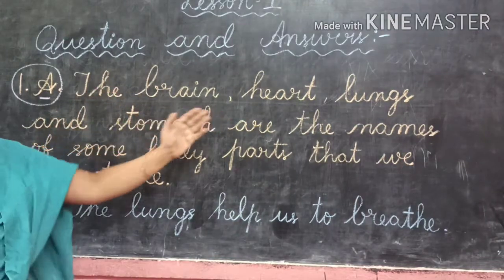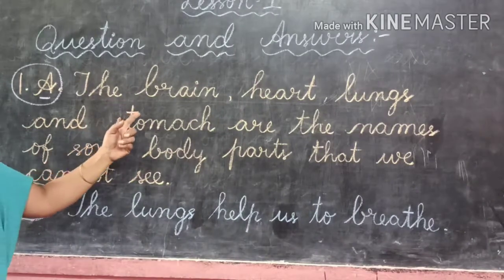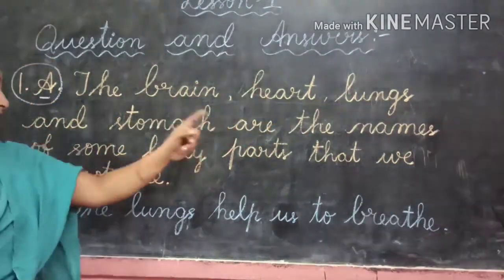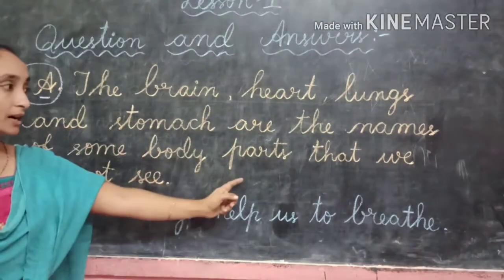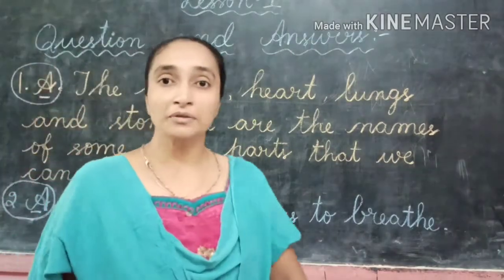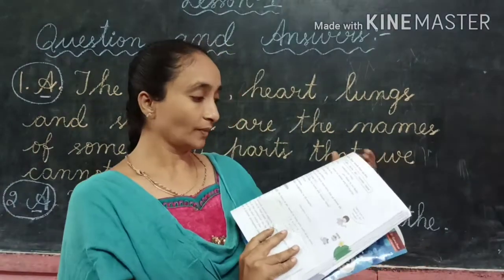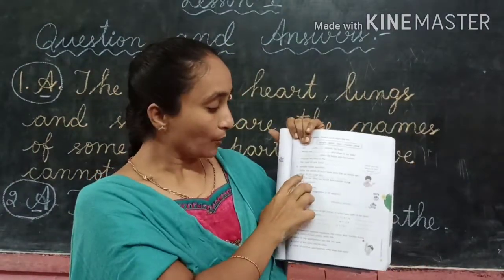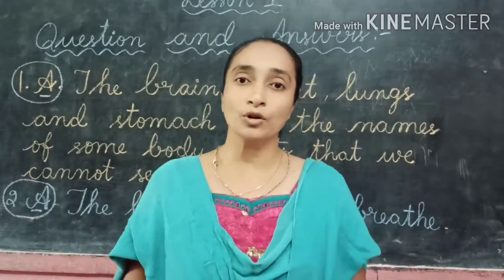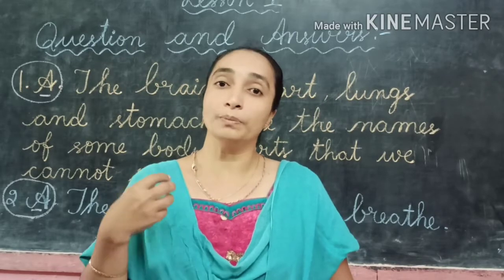These are the four important parts in our body that we cannot see. The brain, heart, lungs and stomach are the names of some body parts that we cannot see. So, we have completed our first question. Let us go to the second question. The second question is, what do the lungs do? What is the use of the lungs in our body? Yes, the lungs help us to breathe.